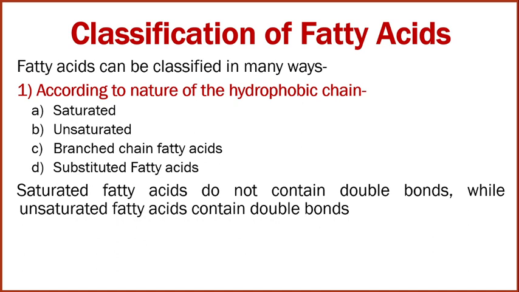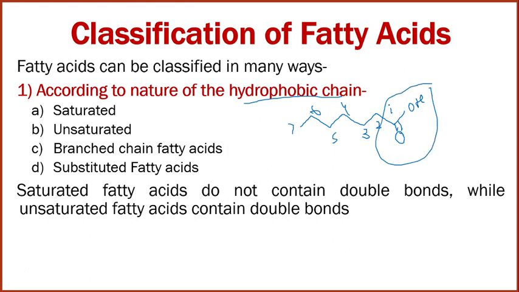Now, classification of fatty acids according to the nature of the hydrophobic chain. What do you mean by hydrophobic chain? Say, for example, this is one of the structures of the fatty acids. If we count the carbons: one, two, three, four, five, six, and seven. So it is heptanoic acid. It has a polar as well as a non-polar part, but the non-polar carbon chain is larger, so this group is called the hydrophobic chain.